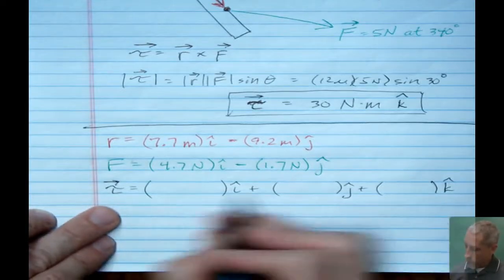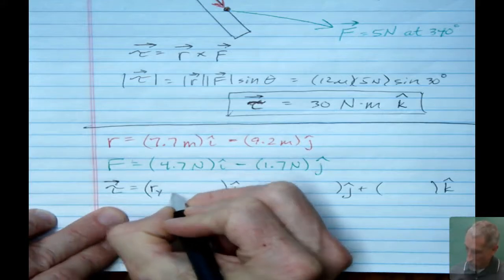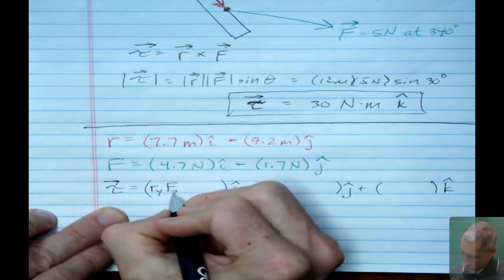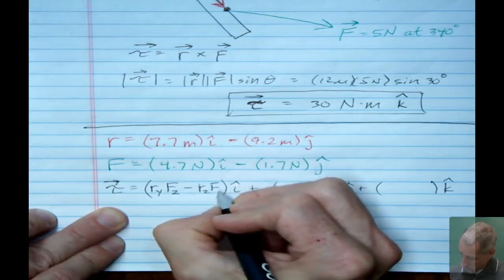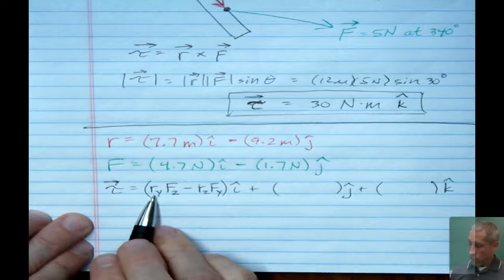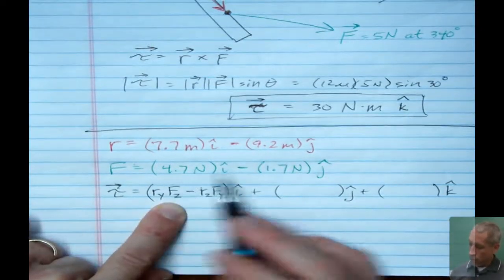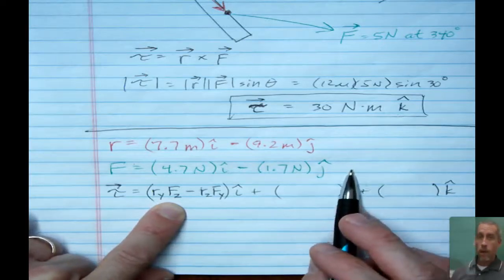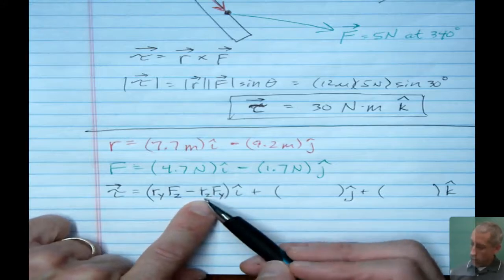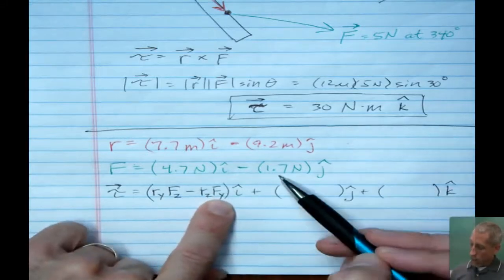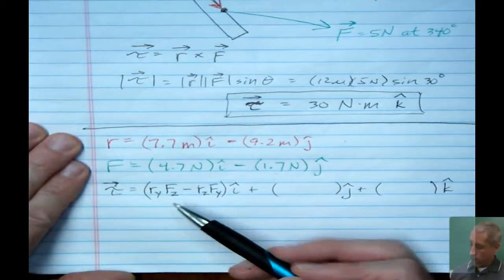So what fills in to get these component magnitudes is made up of the components of each of the two vectors. So here's the first one. I got to concentrate while I write this. You use the y component of the r vector, along with a z component of the force vector. Of course, my problem doesn't have 3 dimensions, so I don't have a z direction. That's going to make this nice because that'll be 0. And then you subtract the z component of r times the y component of f. Well, that whole thing is going to be 0 because I don't have the third vector component in these.